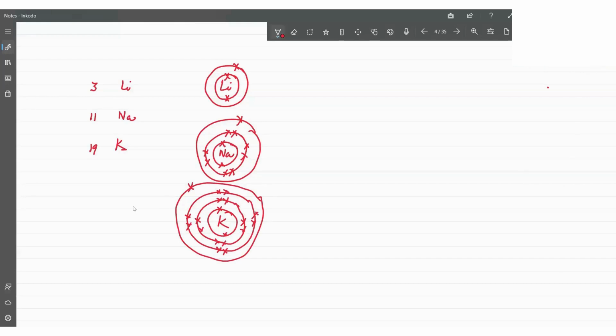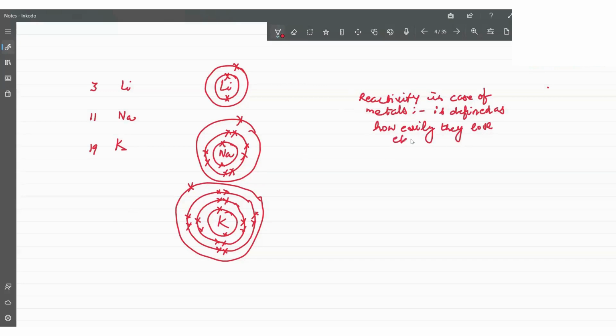Now we have to define reactivity. Reactivity means how easily they can lose electrons. So reactivity in the case of metals is defined as how easily they lose electrons.